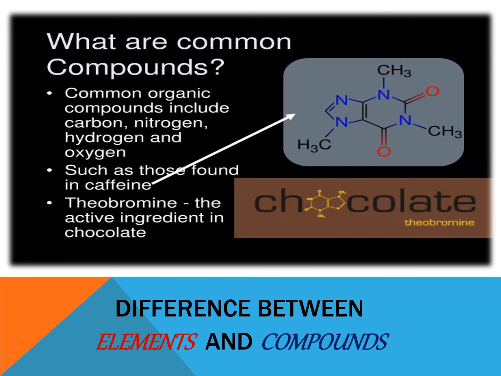What are common compounds? Now let's talk about the common compounds. Common organic compounds include carbon, nitrogen, hydrogen, and oxygen, such as those found in caffeine. And also we have here theobromine, the active ingredient in chocolate.